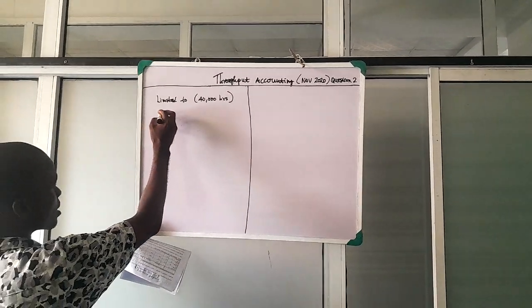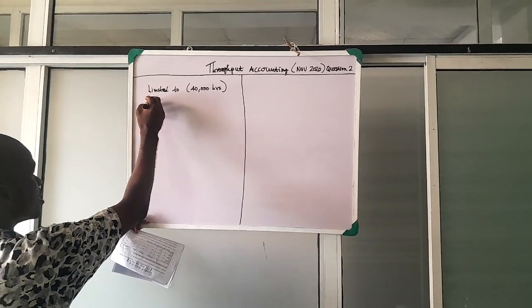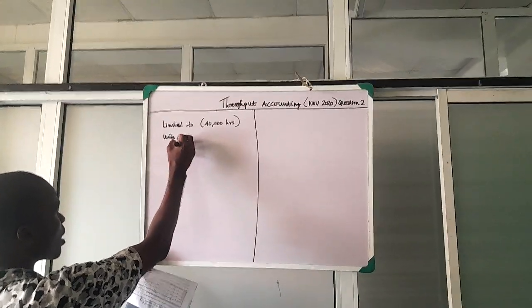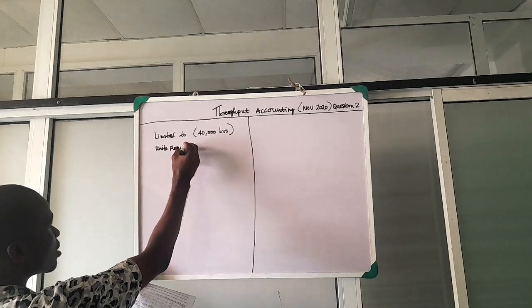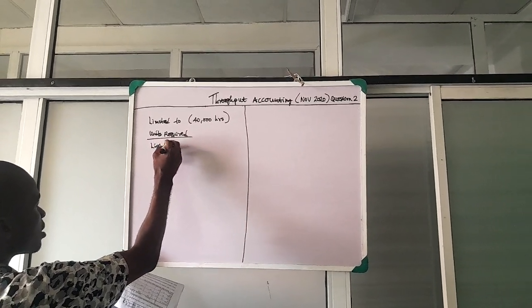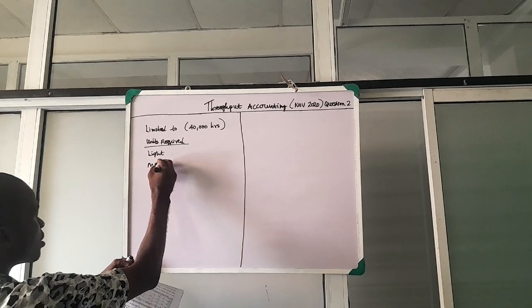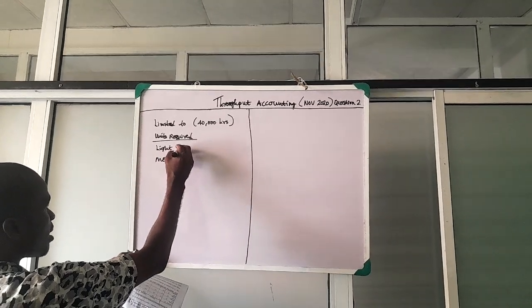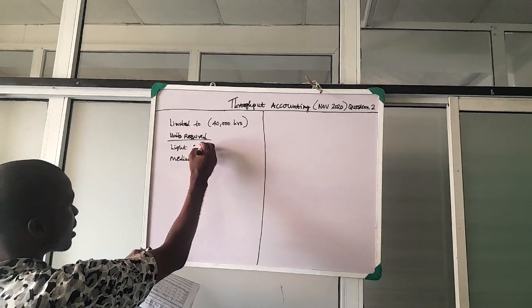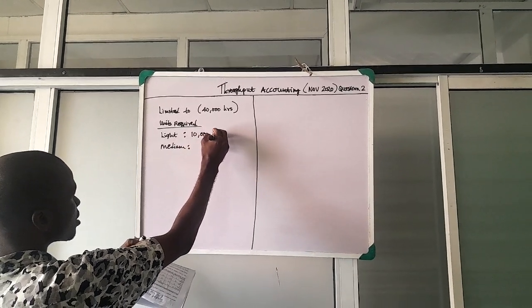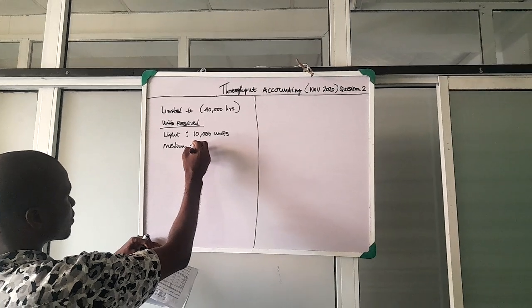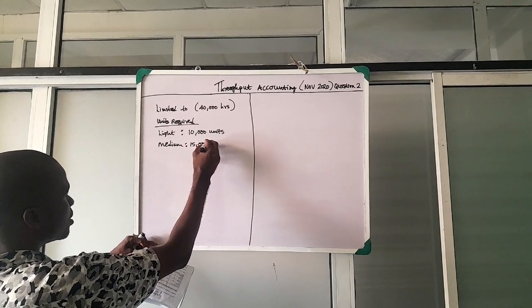Secondly, we know the demand, or the units required, for light and medium. For light, 10,000 units. For medium, 15,000 units.